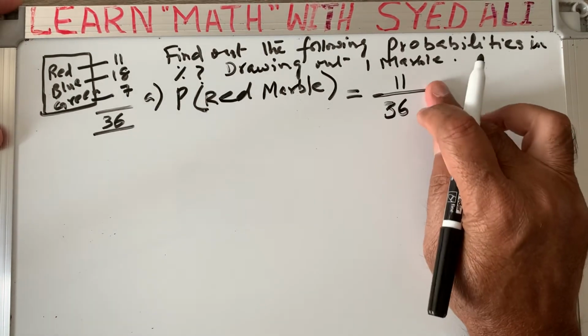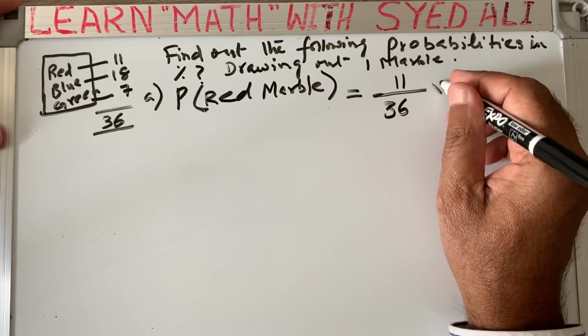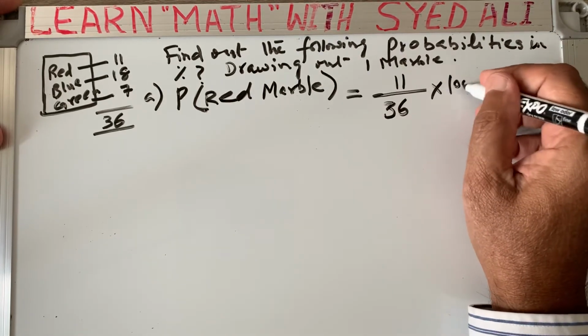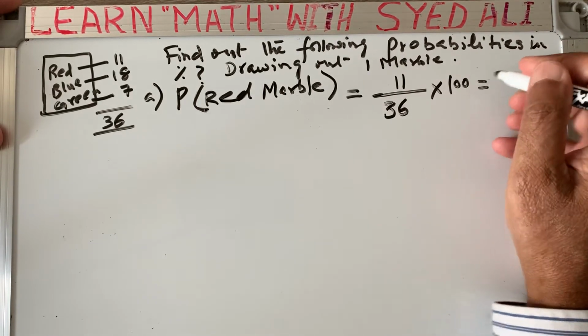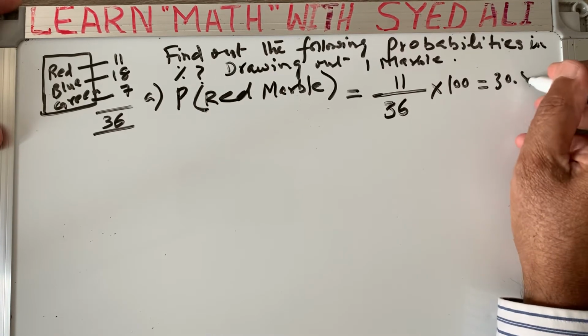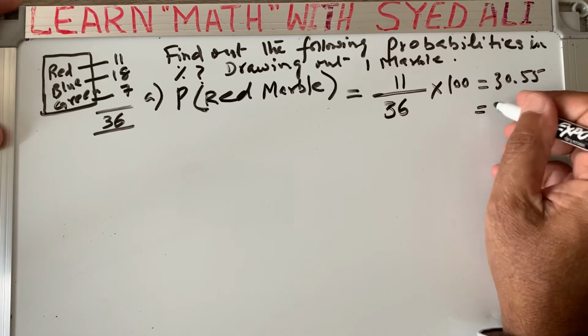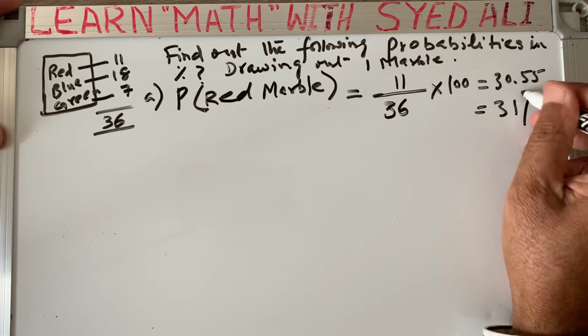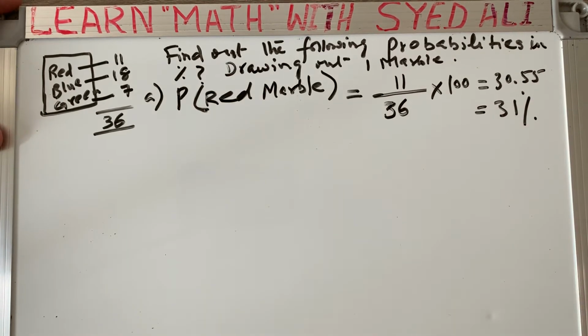If a question says to find the probability in percentage, you have to multiply this by 100. When you multiply, it becomes 30.55. You can round it off to 31%, because if the digit after the decimal is 5 or more, you round it up to the next digit. So 30.55 is rounded off as 31%.